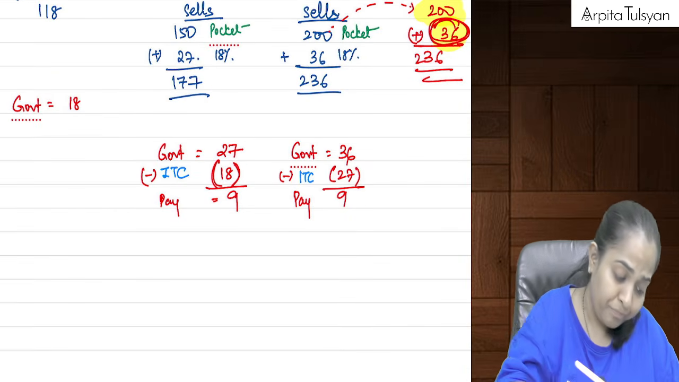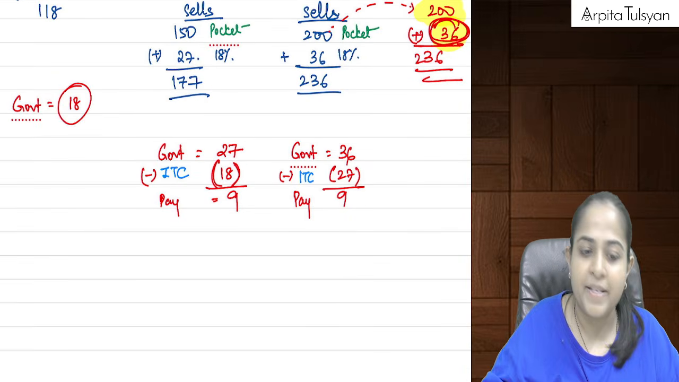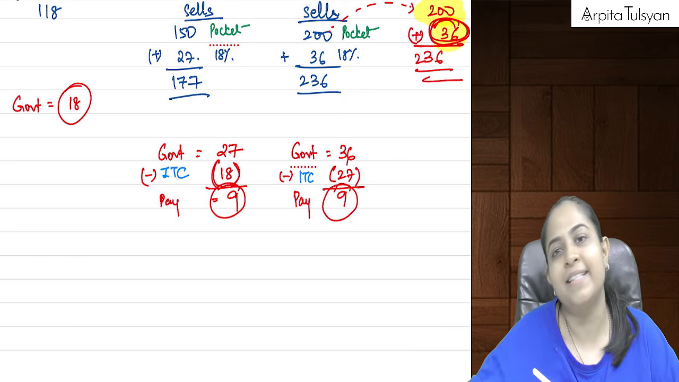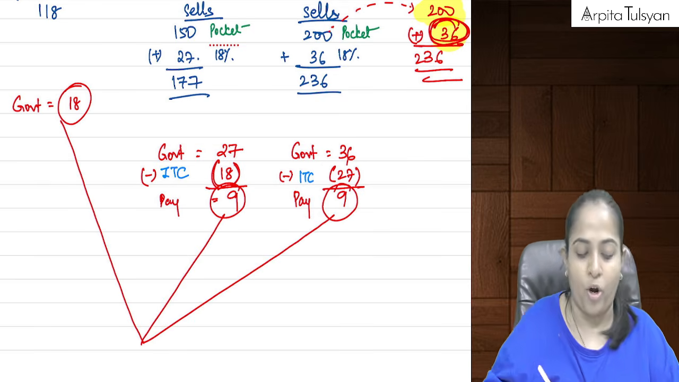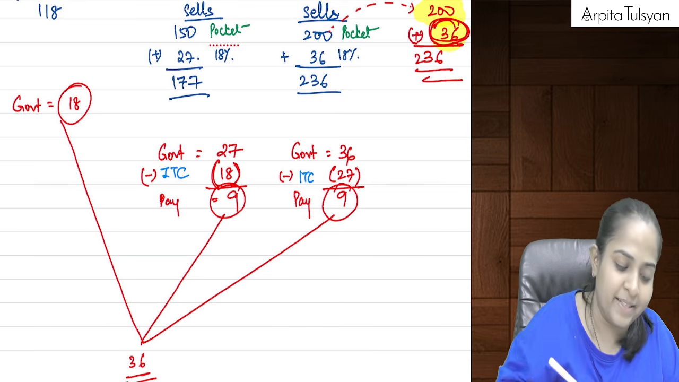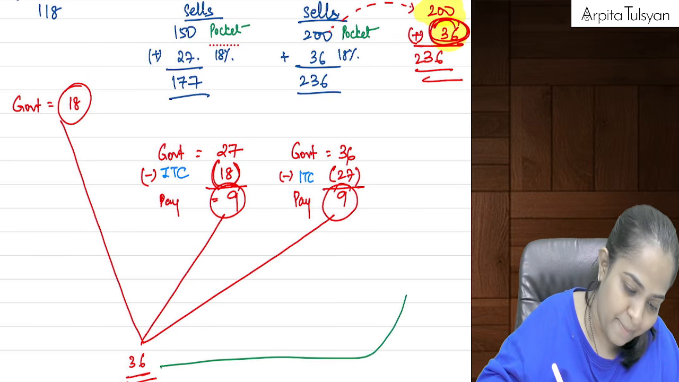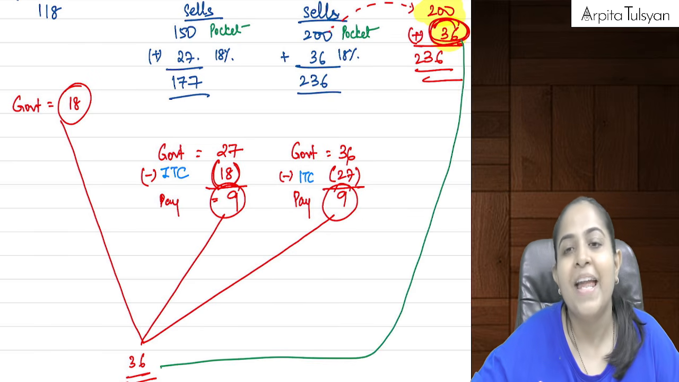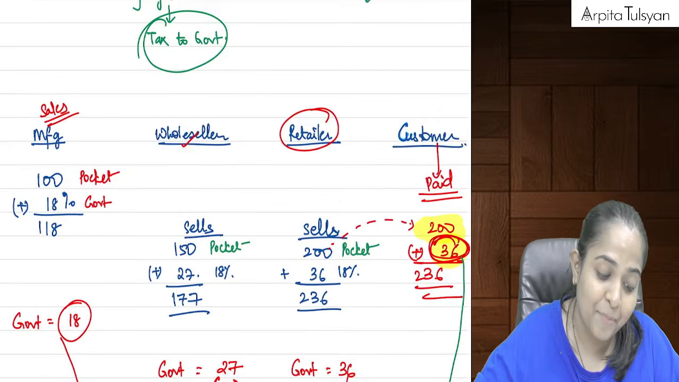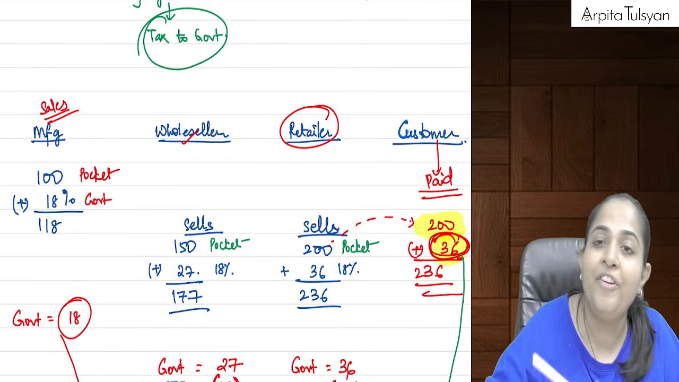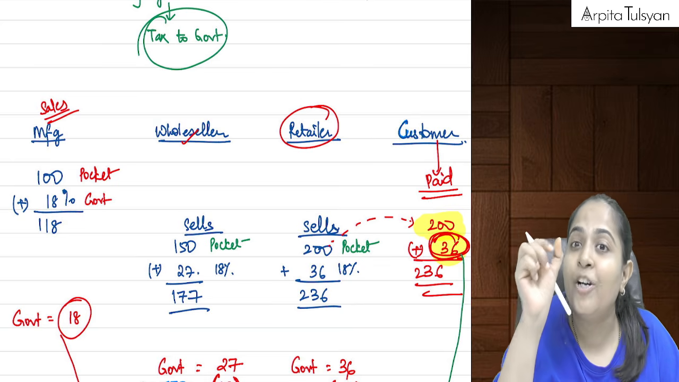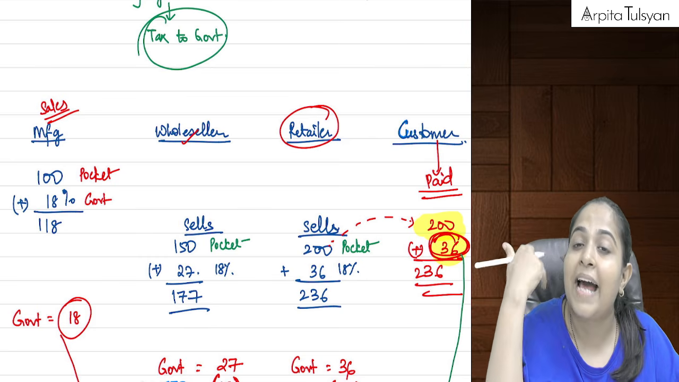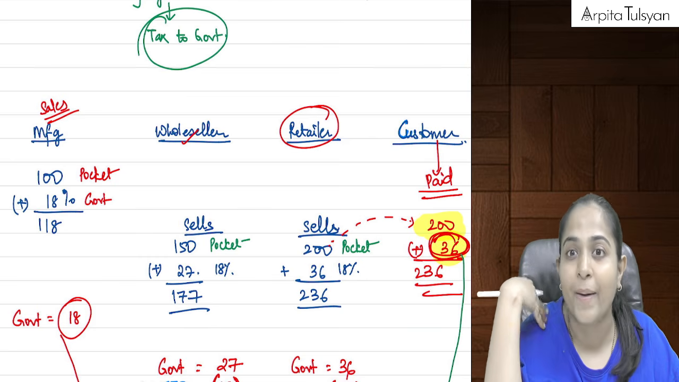See this. Government got this 18 rupees here, government got this 9 rupees here, and government got this 9 rupees here. So the total amount of taxes which the government has already got is equal to 36 rupees. Can we say this 36 is matching with this 36? Did you understand this concept of indirect taxes? Yes, so we as the customer, whenever we buy something, the MRP includes all the taxes. Ultimately, the burden is borne by the customer.